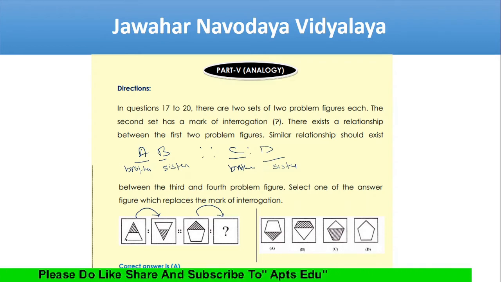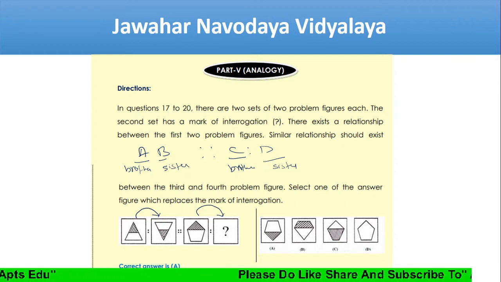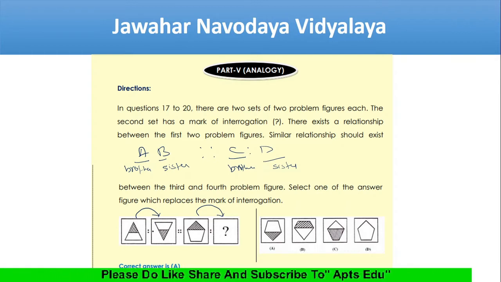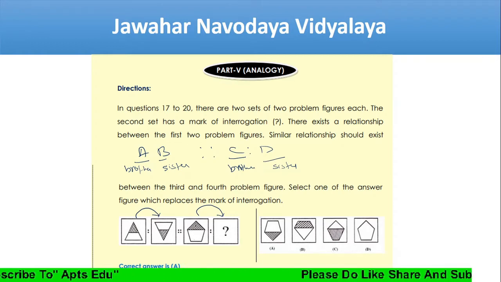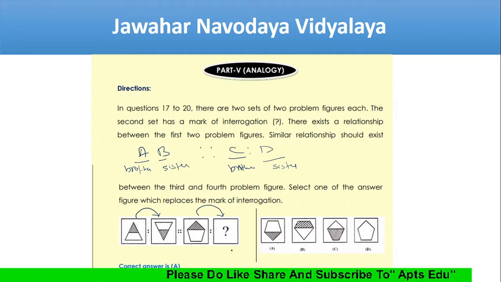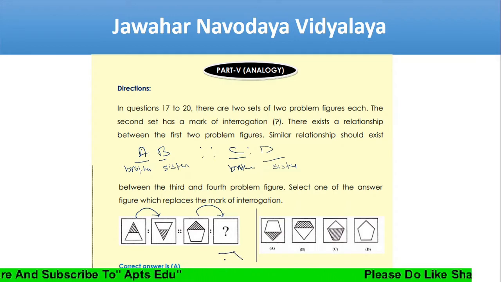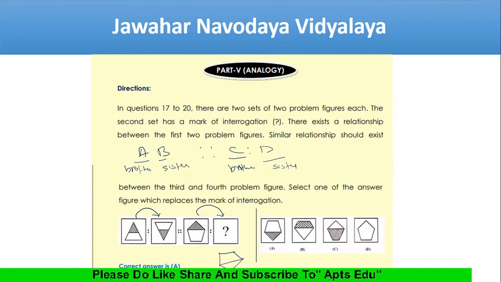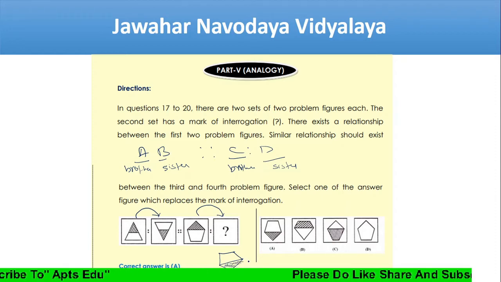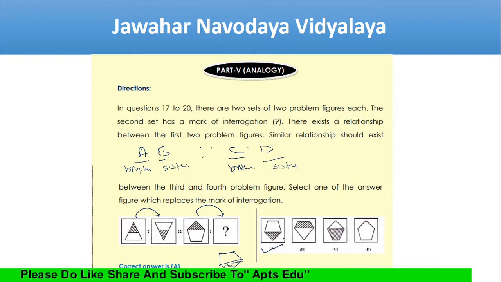Now if you see this figure, this is triangle, this is also triangle, but it is inverted. Similarly, this is 1 2 3 4 5, this is pentagon. Now it should be an inverted pentagon, something like this. So out of these figures, which one is the right answer? A is the right answer.